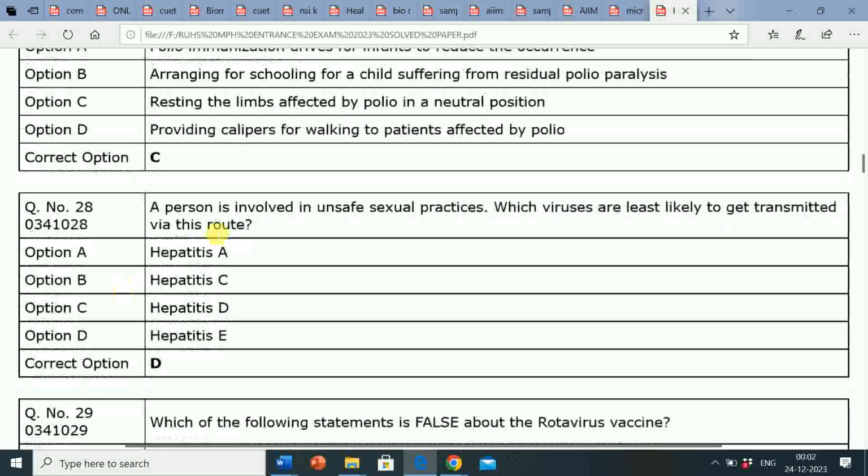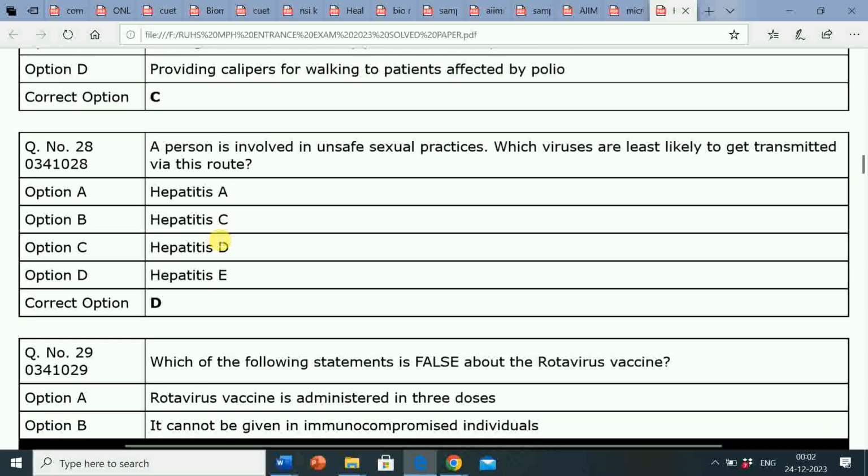Next question is, a person is involved in unsafe sexual practices. Which viruses are least likely to get transmitted via this route? Option A, hepatitis A. Option B, hepatitis C. Option D, hepatitis D. Option E, hepatitis E. Correct answer is option D, that is hepatitis E.